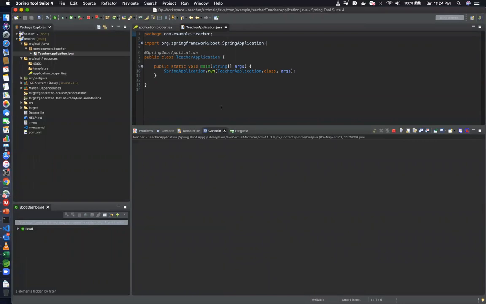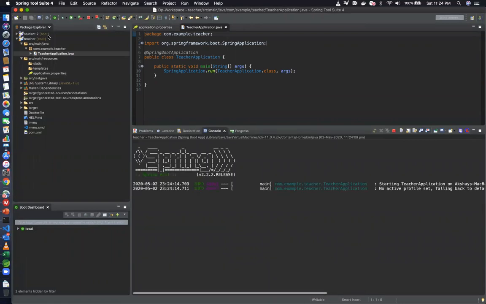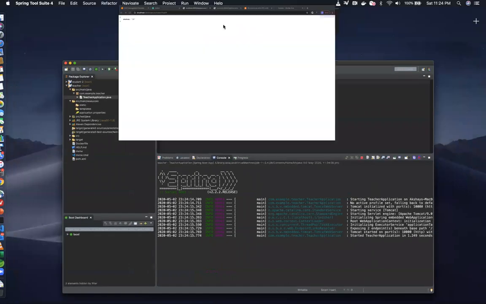Remember the previous microservice, student 2, is running on port 9,000. So once this is up and running, you can see over here, we have localhost port 10,000 and the health status is up, right? And we have the context path over here as /teacher, and for the other, the context path is /app. So both of these will be helpful for us because we are going to have separate target groups on the load balancer for both of these microservices, right?